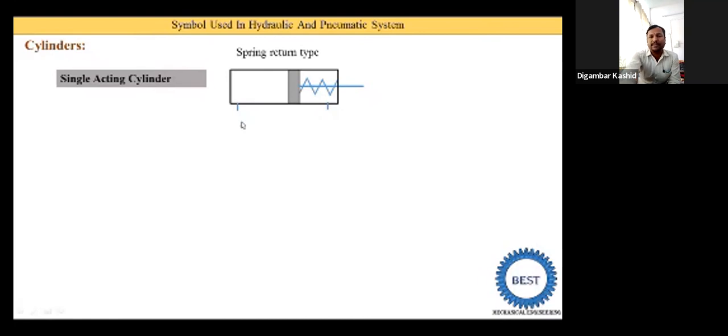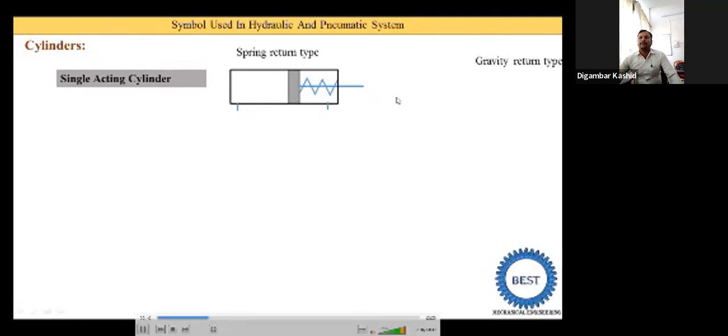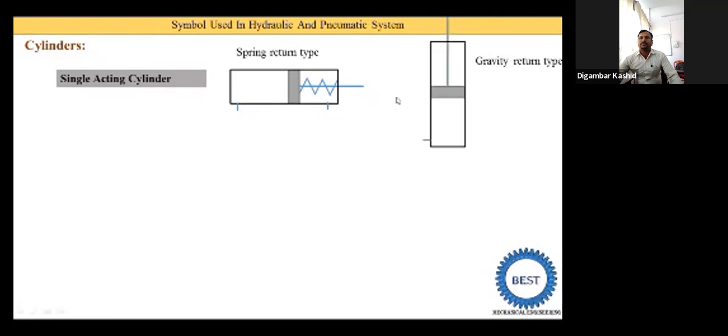Please remember this point also. From this side the liquid or fluid is supplied, and the other side is the exit. The second one is the gravity return type. Gravity return means the piston naturally comes downward due to the gravitational force. In a horizontal cylinder gravity return is not possible, so we need to draw the cylinder in a vertical direction.